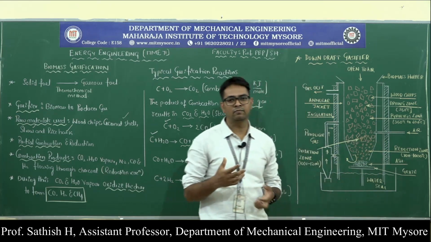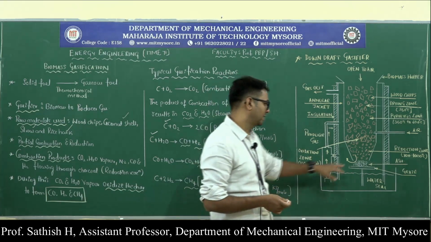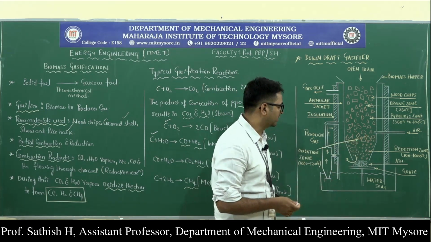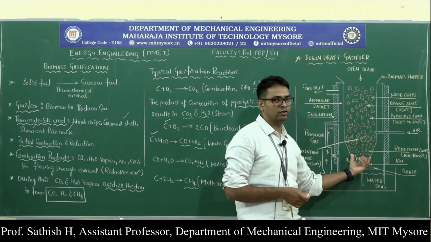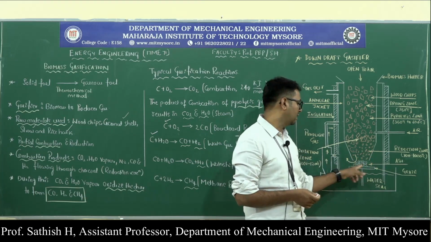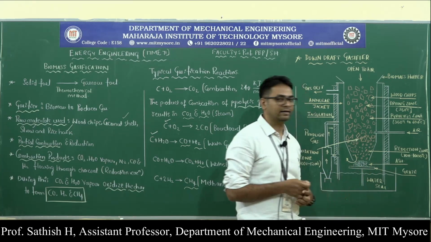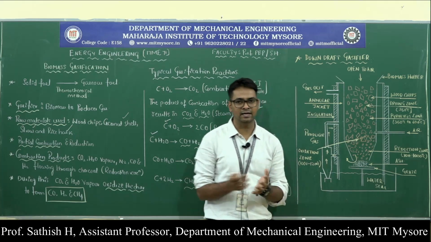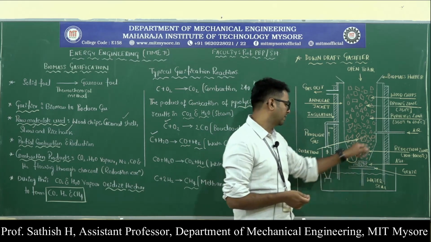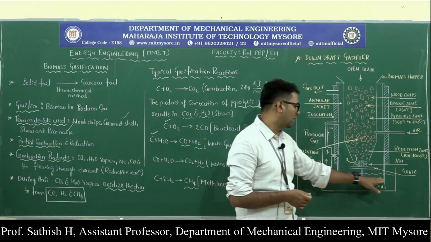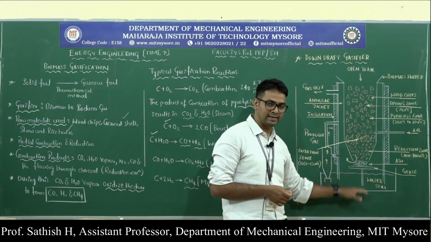Why do we need the air? For the combustion process, we need the air. Without oxygen, combustion doesn't take place. So here the air is taken at this point. After burning the wood chips, ash is produced as a byproduct that is collected on this grate. A grate is a platform to collect the ash produced from the wood chips. And then at the bottom we have a water seal, so that the producer gas doesn't escape downwards.